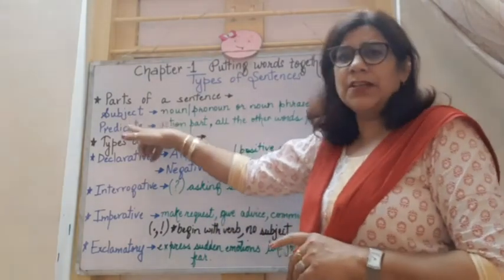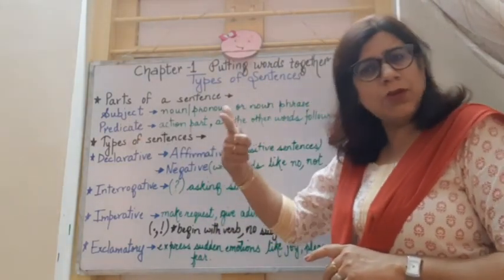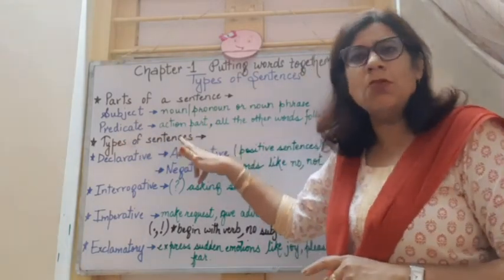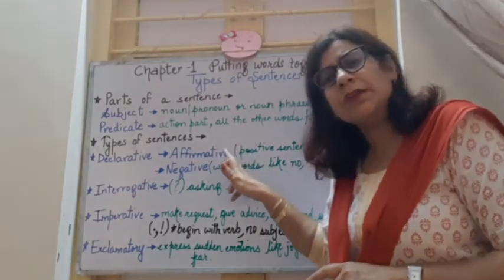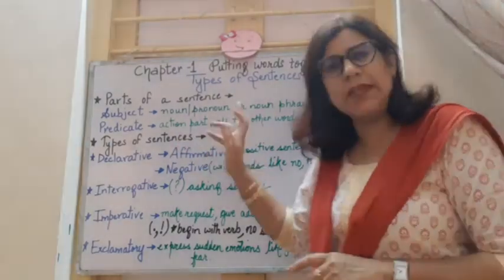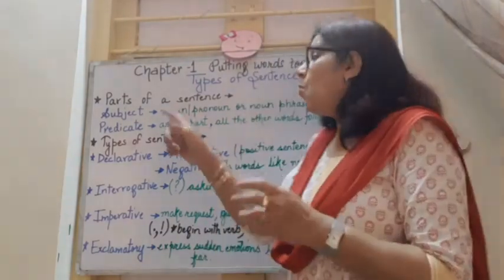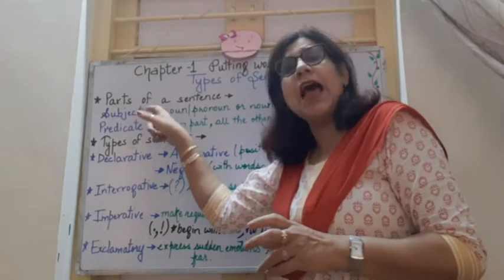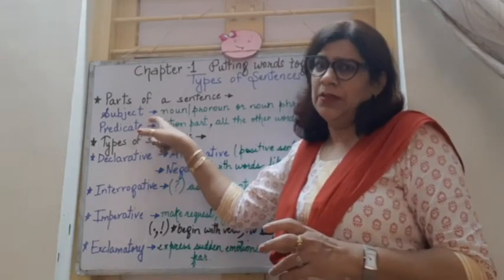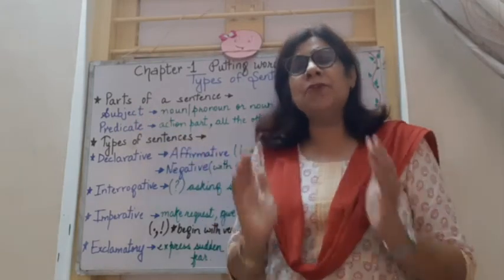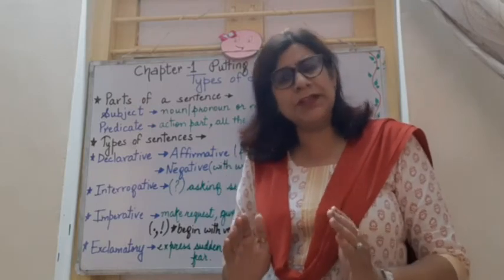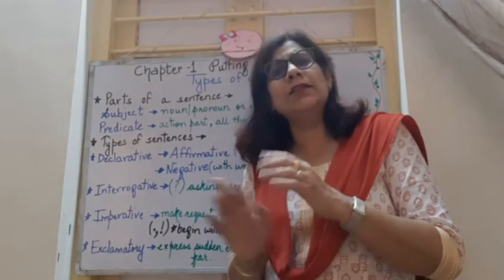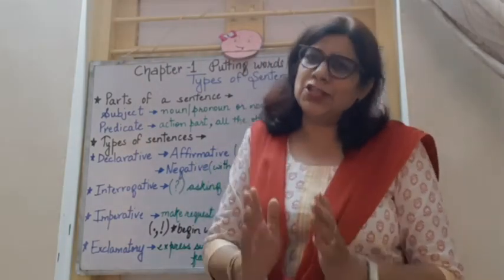So what will the subject have? The noun, the pronoun or the noun phrase. And the predicate part is also called the action part. It is called the action part of the sentence, which tells us what action the subject is doing. It describes the action that the subject is doing. That is why it is the action part. And what is there in the predicate part of the sentence? The action that the noun is doing and all the other words following that action word.